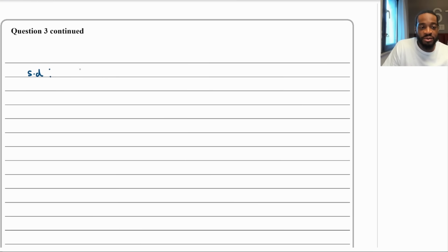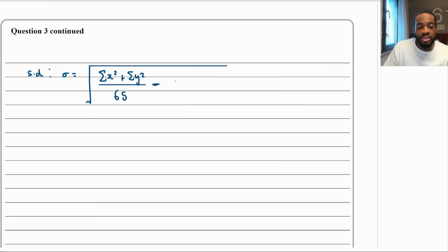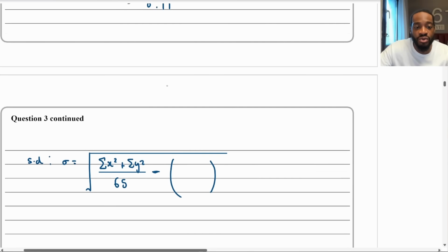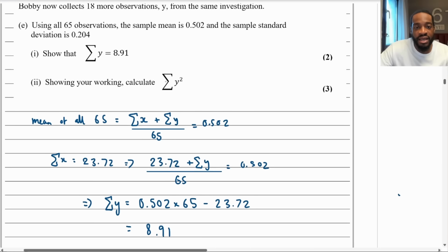So for the 65 observations, sigma equals the mean of the squares, which is the sum of the X squared values plus the sum of the Y squared values over all 65 observations, minus the square of the mean, which is the sum of X plus the sum of Y over 65, which we actually know, the mean was 0.502.